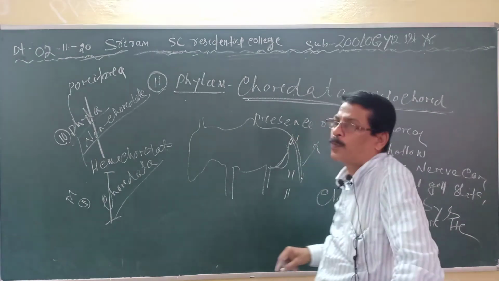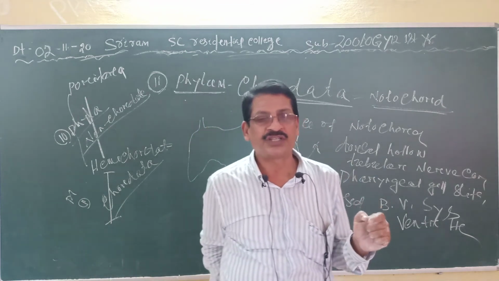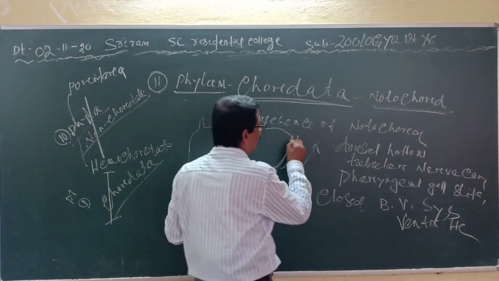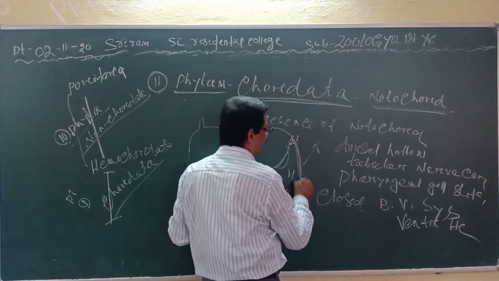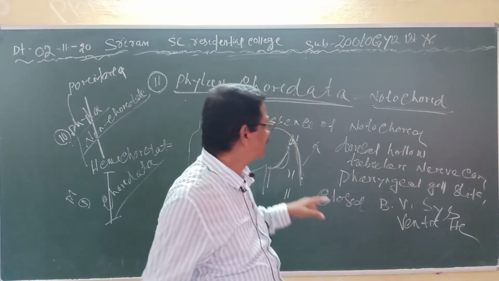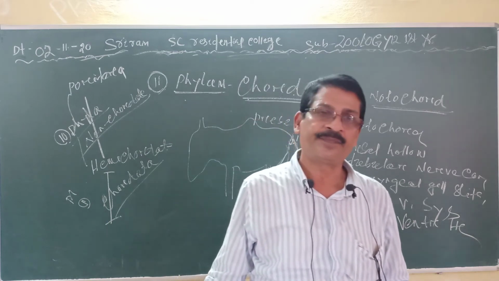That is the presence of a post-anal tail, meaning after the anus. Presence of a post-anal tail is another characteristic of the vertebrates. Clear? Or the chordates.